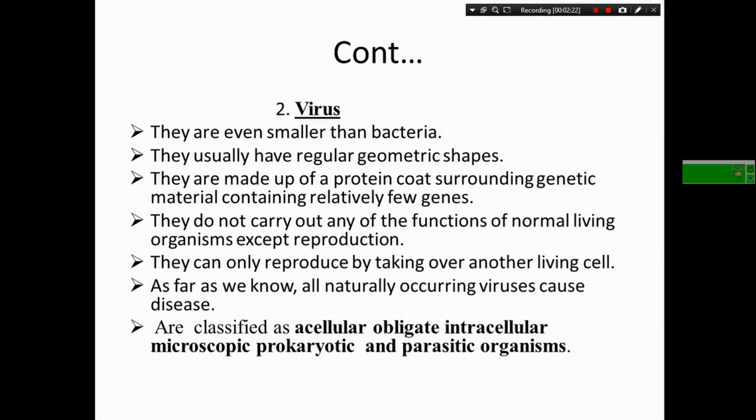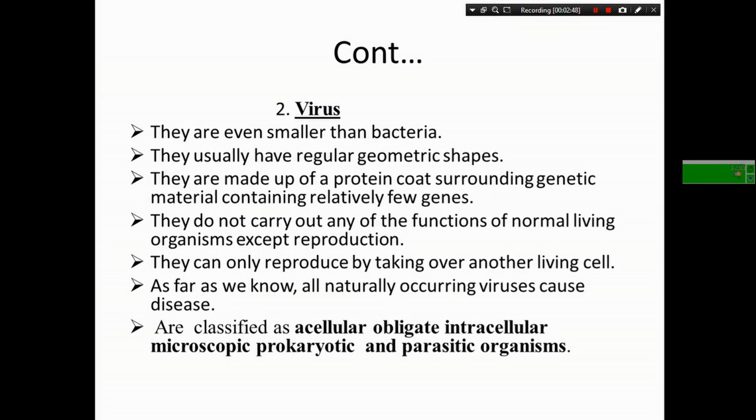A virus usually has a regular geometric shape and is made up of genetic material having genes, surrounded by a protein coat. One such protein coat surrounding a virus is called a capsid. The capsid is an outer cover that protects the virus.